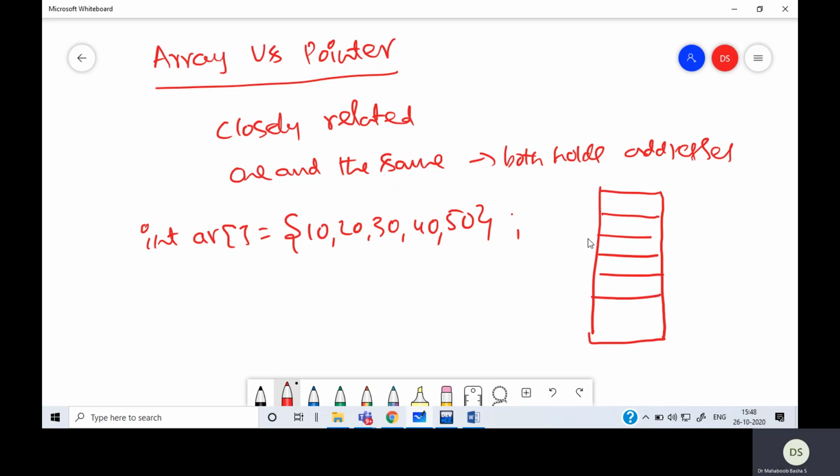Here the addresses are 2000, 2004, 2008, 2012, and 2016. But in fact, the array is also holding the starting address of this entire set of locations, the address of the first element.